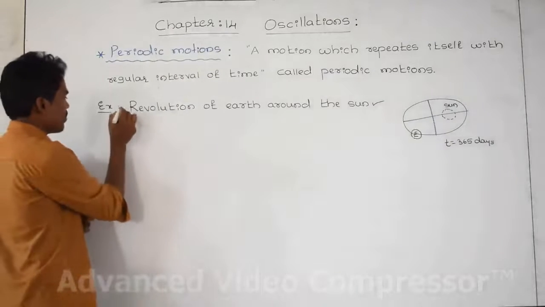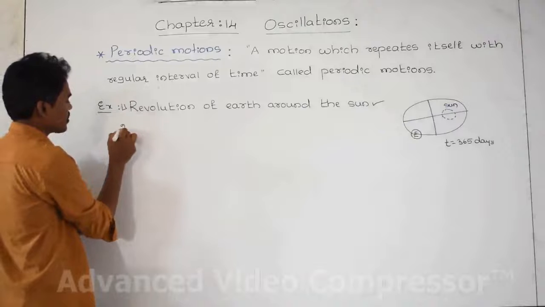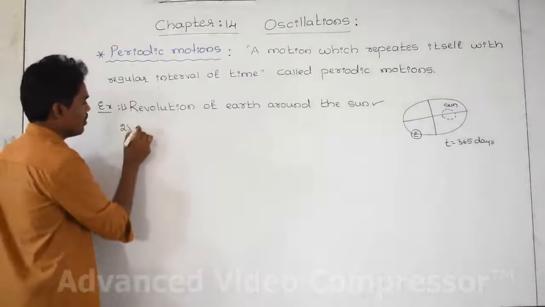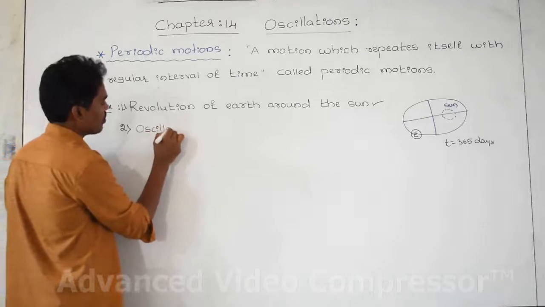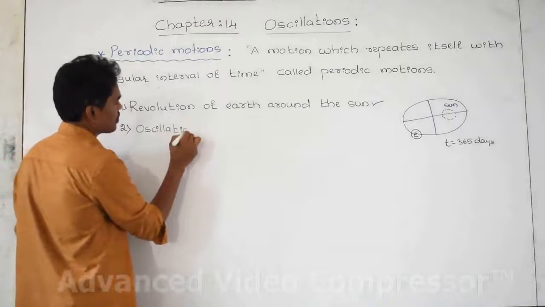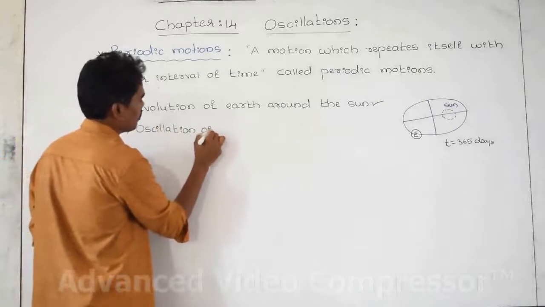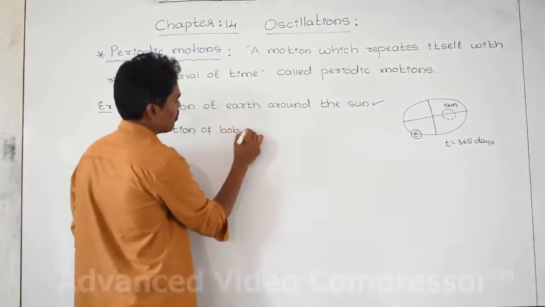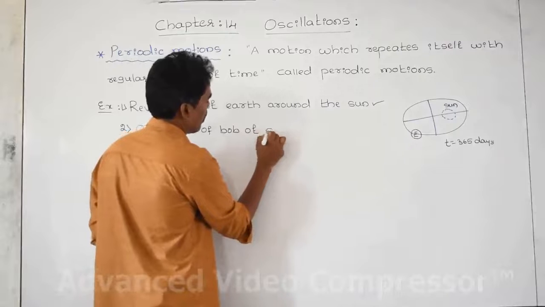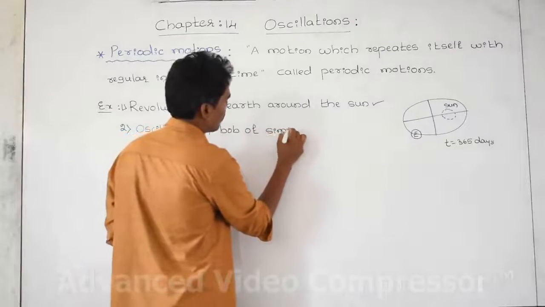And what is the second one? This is the first one. Second one, oscillation of a bob of a simple pendulum. Bob of simple pendulum.